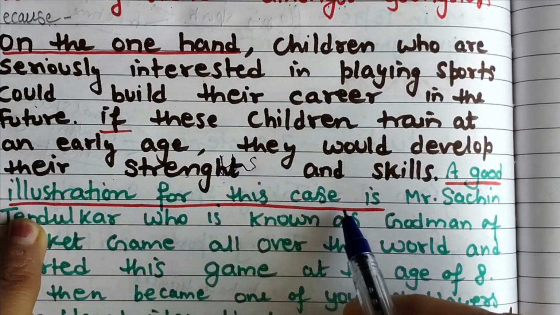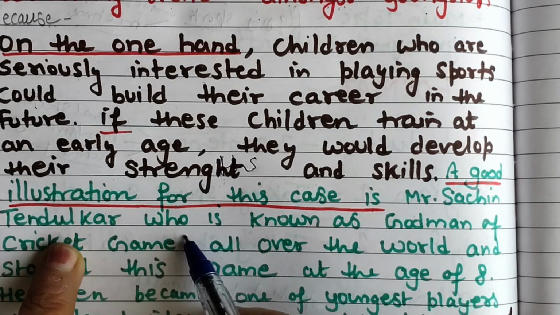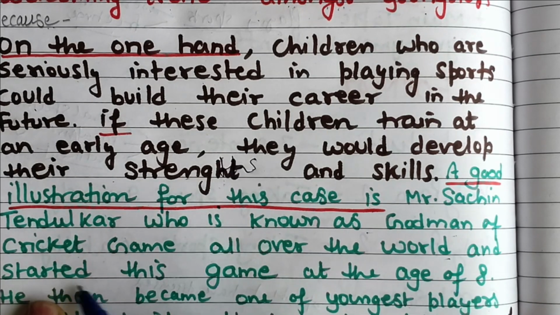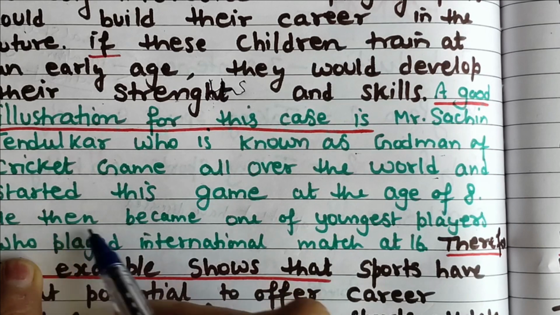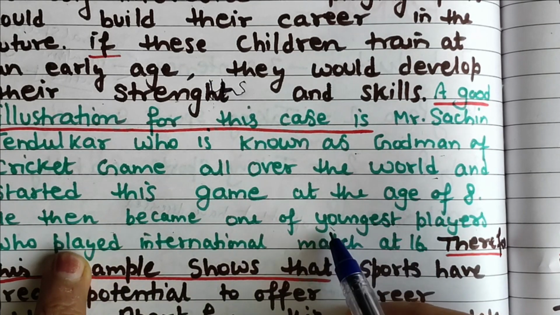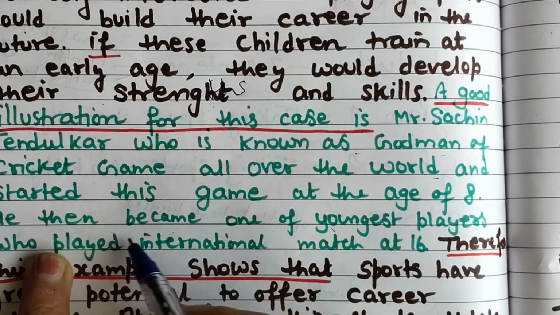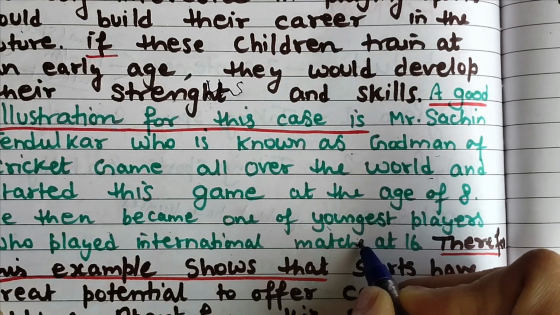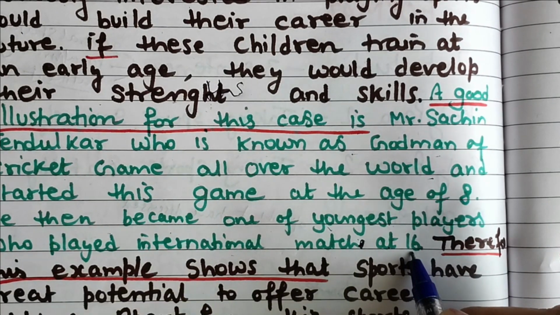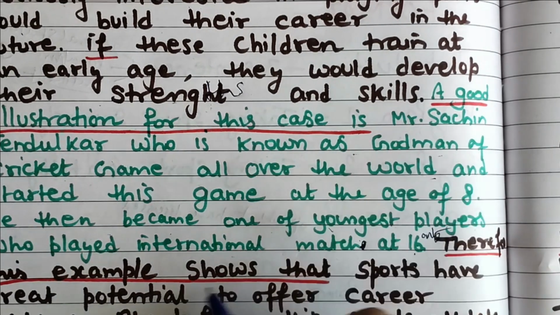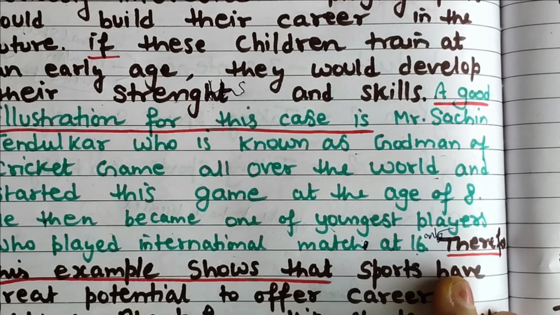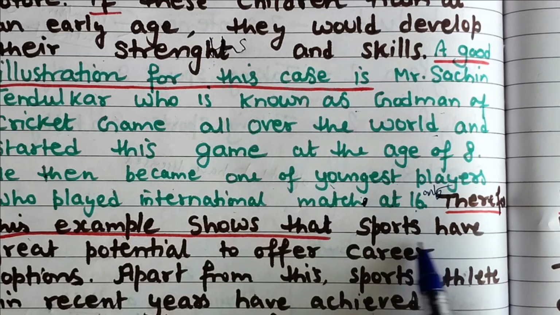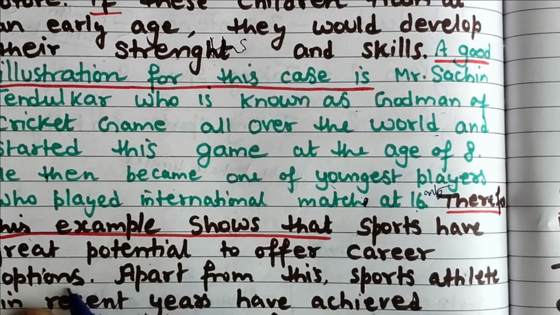Okay, a good illustration. Now again this is also a ready-made line, but there is no harm in using a connector. A good illustration for this case is Mr. Sachin Tendulkar, who is known as the god of cricket all over the world and started this game at the age of 8. He then became one of the youngest players who played international matches. You can write, who played international matches at 16 only. He became that. Now therefore, what will happen? Therefore, this example shows that sports have great potential to offer career options.